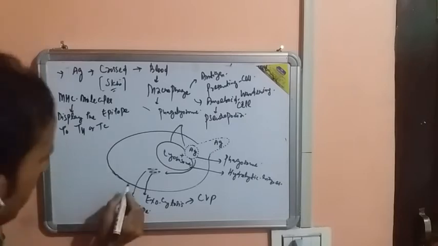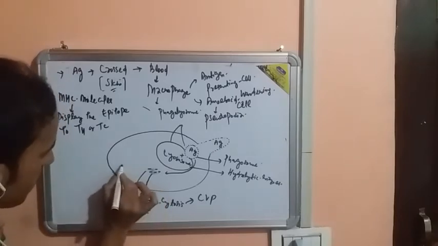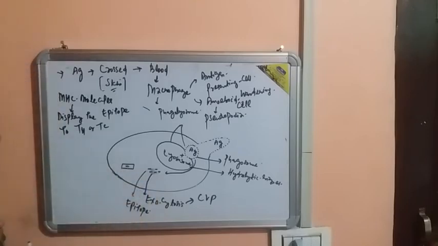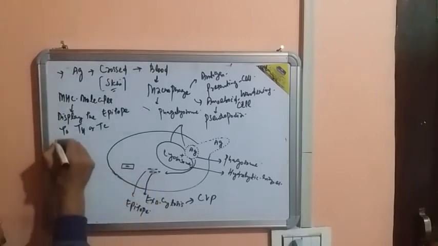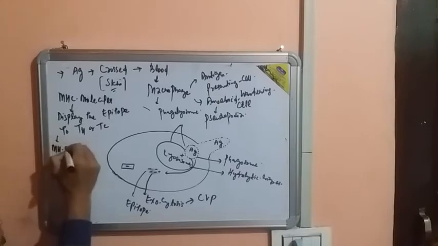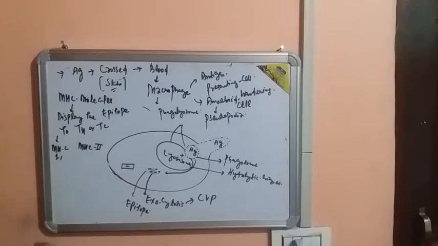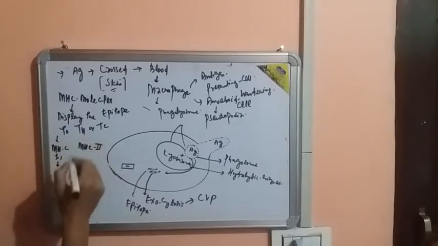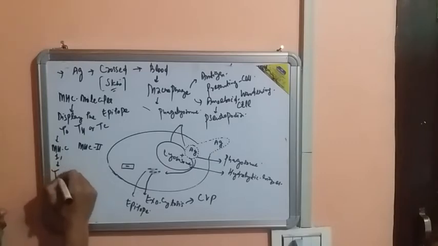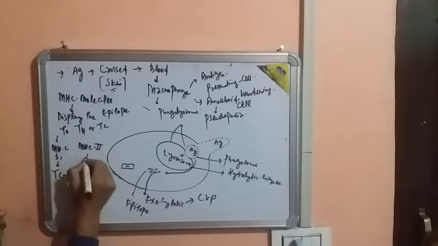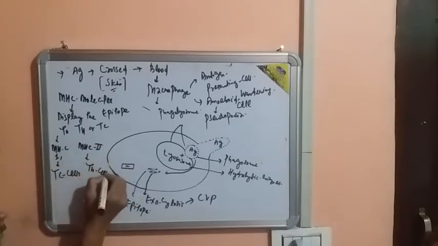So let me draw, for example, if this is an MHC molecule called MHC first. Normally there are two types of MHC molecules. One is called MHC first, and second is called MHC second. MHC first is basically the molecule that displays this epitope to the TC cells. While MHC second displays this epitope to the T helper cells.